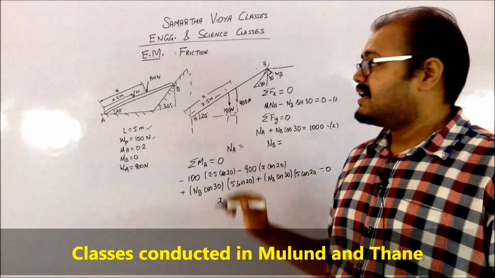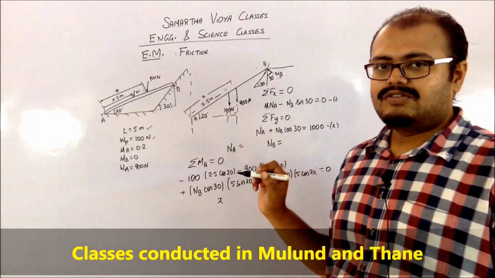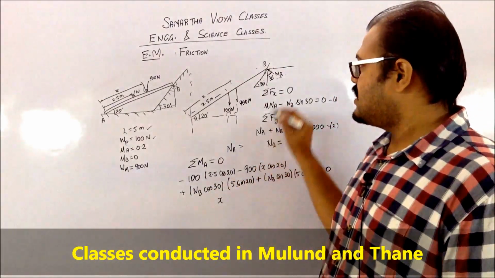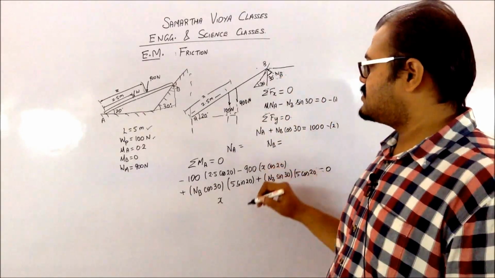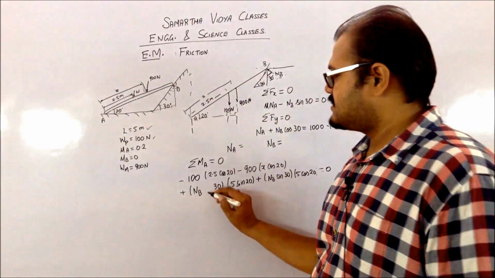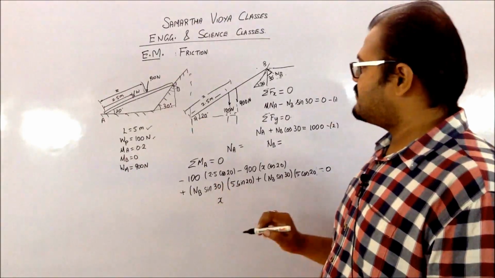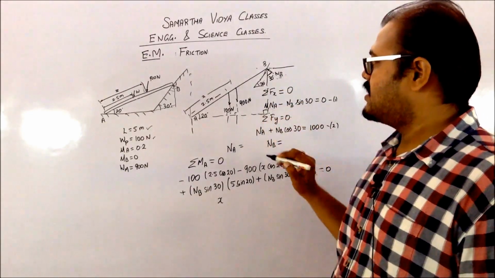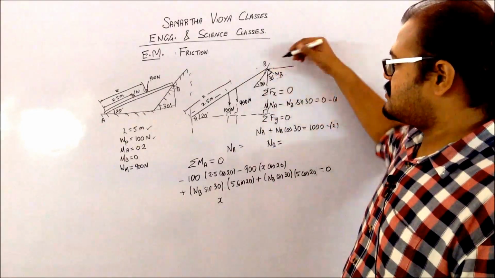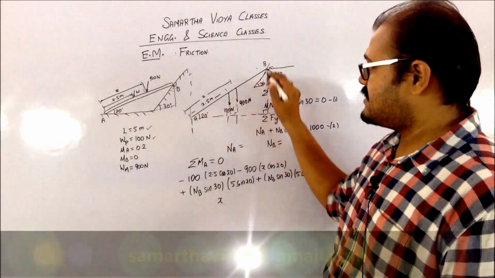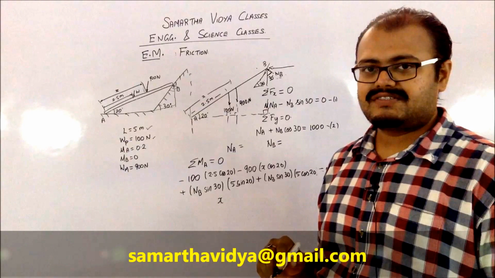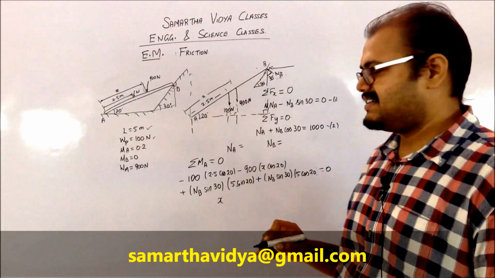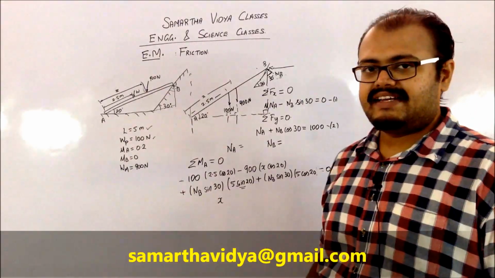When you are considering your Nb, you should have its x and y component. So when you are considering the x component, that's going to be Nb sine 30, and when you consider the sine component, if you draw this particular triangle over here, you have to consider this distance. The total length of AB is given as 5, the hypotenuse is 5, and I need the opposite side. So for the opposite side you need to have sine 20 as the angle.